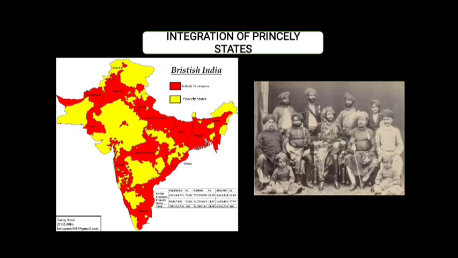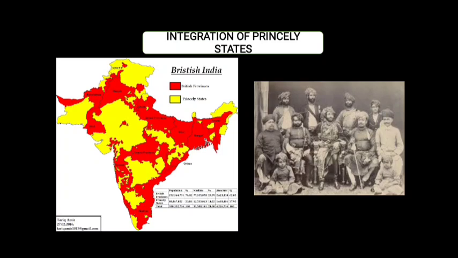And the leaders of the Indian country wanted these kings and maharajas to join the Indian Union. So they tried to persuade them. They tried to make connections by talking with them, so that they would join the Indian Union.